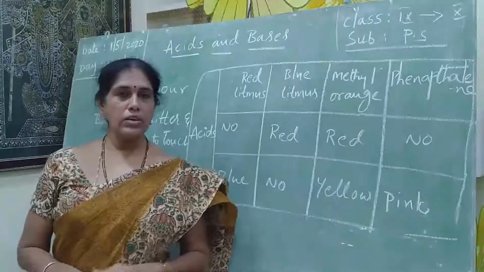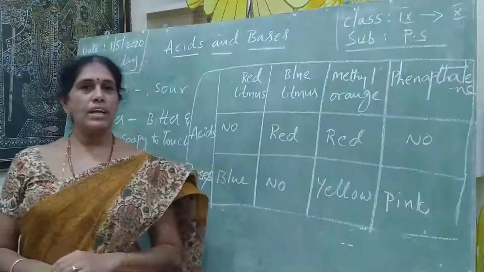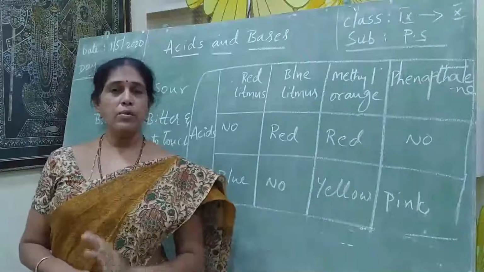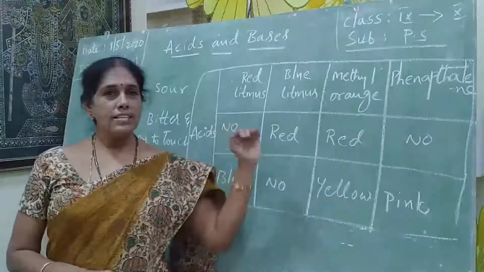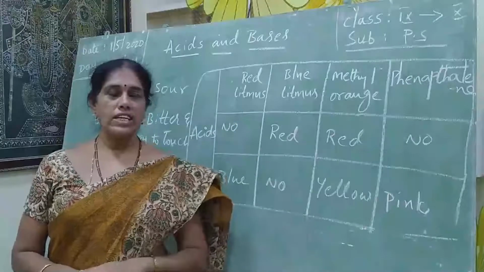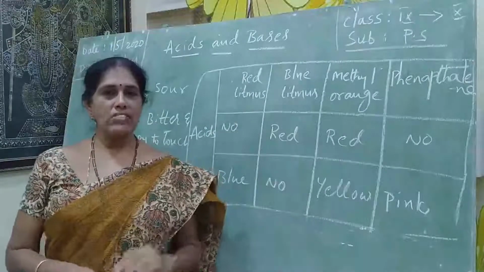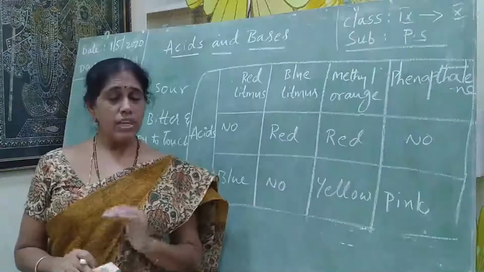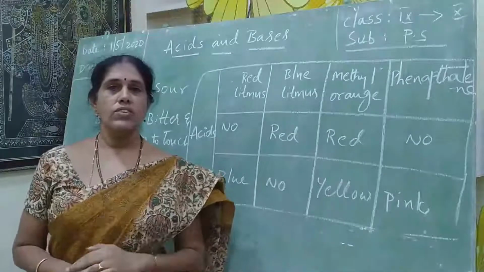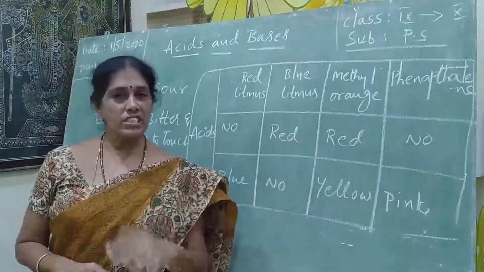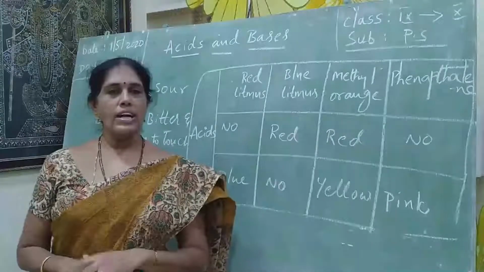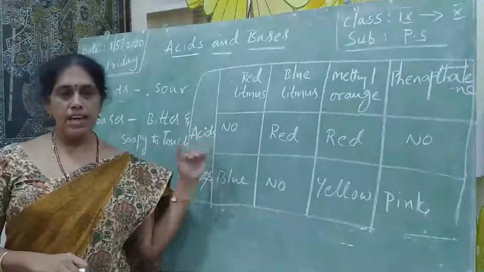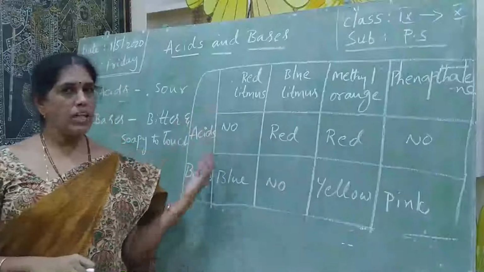Students, one more thing I am recollecting for you. In 8th class you learned about matter around us, which is pure and impure. In 9th class you read it. These acids and bases come under the classification of pure matter. Pure matter is again classified into elements and compounds. Compounds are formed by combining two or more elements in a fixed ratio. Those are pure substances, and they are classified into acids, bases and salts. So today we are going to discuss acids and bases.